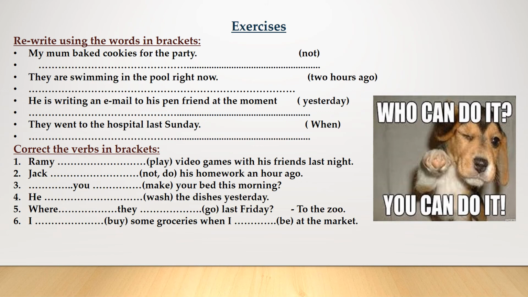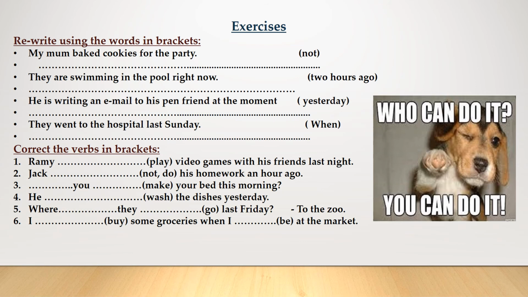It's a WH question because of the question word when. With WH questions, the word order is as follows. The question word, it can be where, why, who, when. It depends on the question. Plus did or didn't, plus subject, plus base form. So the answer is, when did they go to the hospital? They went to the hospital last Sunday.